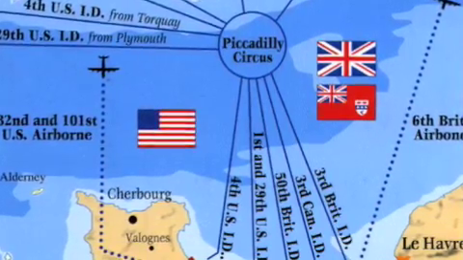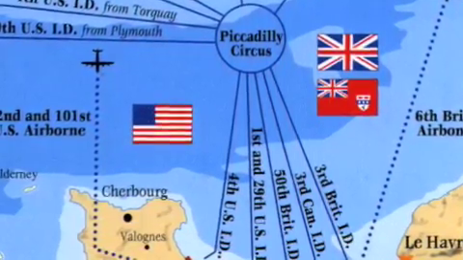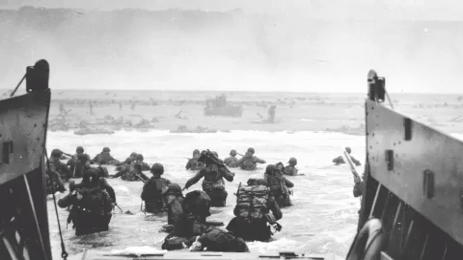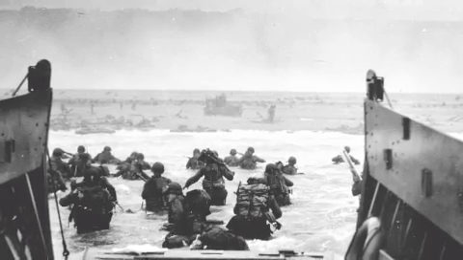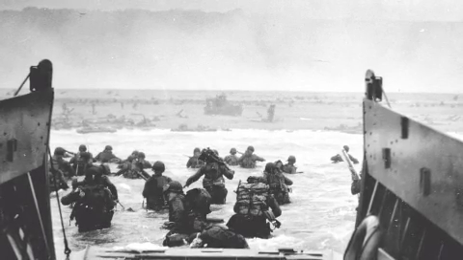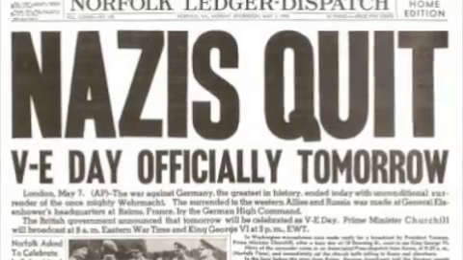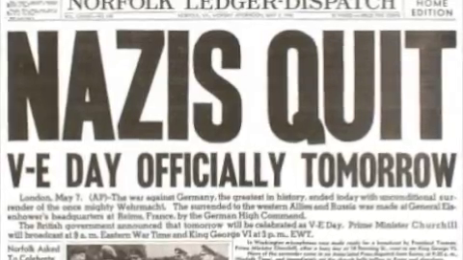In June 1944, British and American forces launched the D-Day invasion, landing on the coast of Normandy. British, American, and Canadian troops, ships, and planes crossed the English Channel, and now Hitler faced Allied threats from three directions. Hitler then commits suicide, and Germany surrenders. The war in Europe is now over.